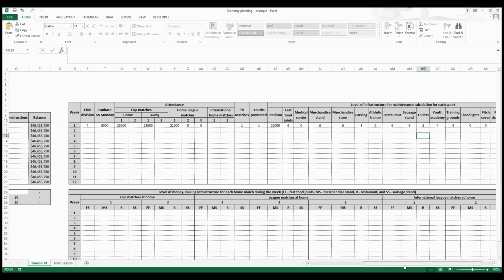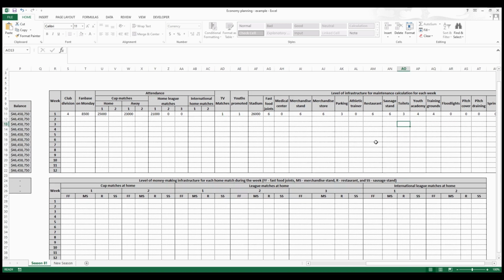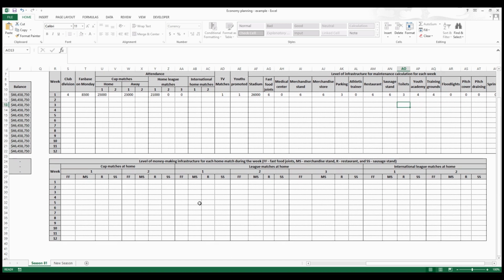And down here, you should put the level of your money making facilities for each match you play at home. Okay, here you have the legend for the initials. For example, R here means restaurant. This one is useful because, for example, let's suppose that here I said that you have your facilities at level 6. Then you play, for example, your first cup match with all of them in level 6.